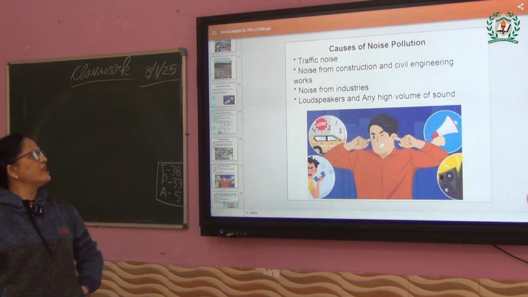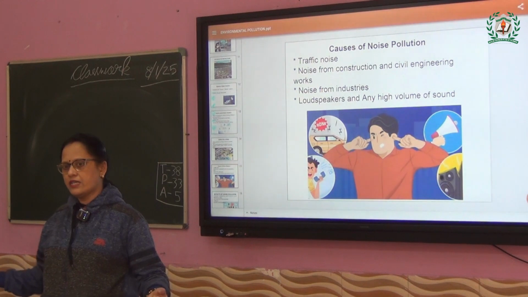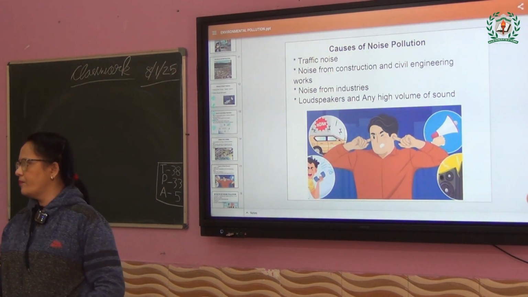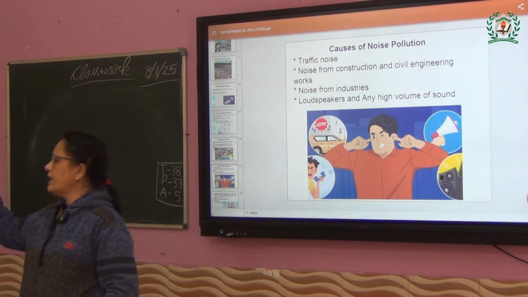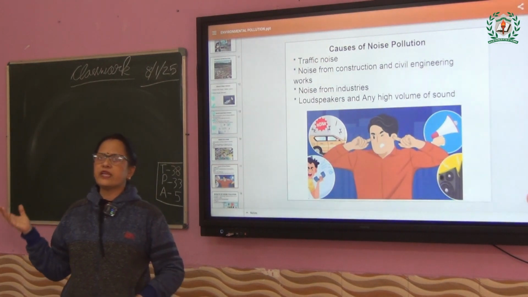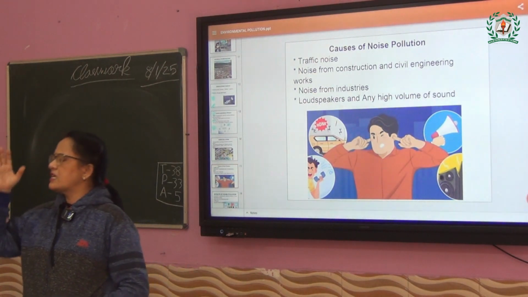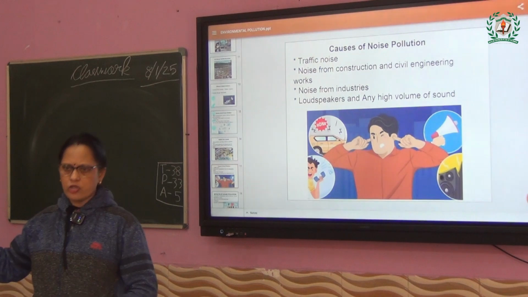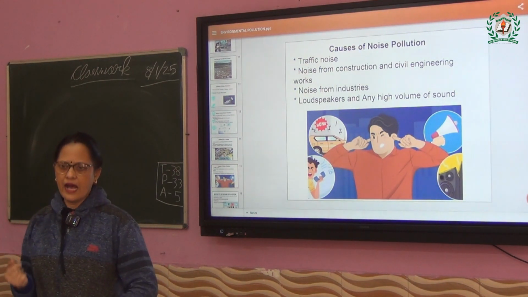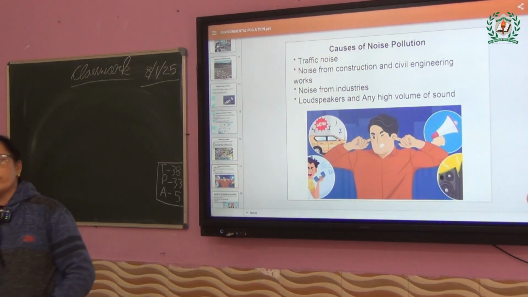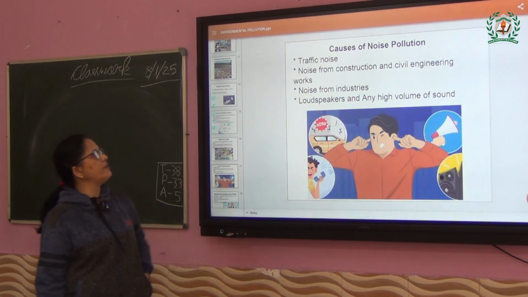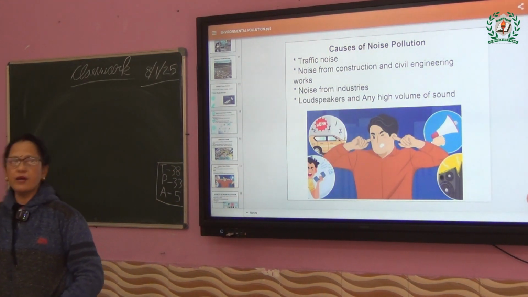Noise from construction and civil engineering, our school is having that. Always tuk-tak, some sounds are coming out. Yes or no? Yes, ma'am. Always, because why? The construction works are going on. So sounds are coming. That's why sometimes during the assembly, it has been said to stop the sounds, so that we can hear what is happening in the assembly. Similarly, you have to stop those. Noise from construction and civil engineering works also disturbs the mind.